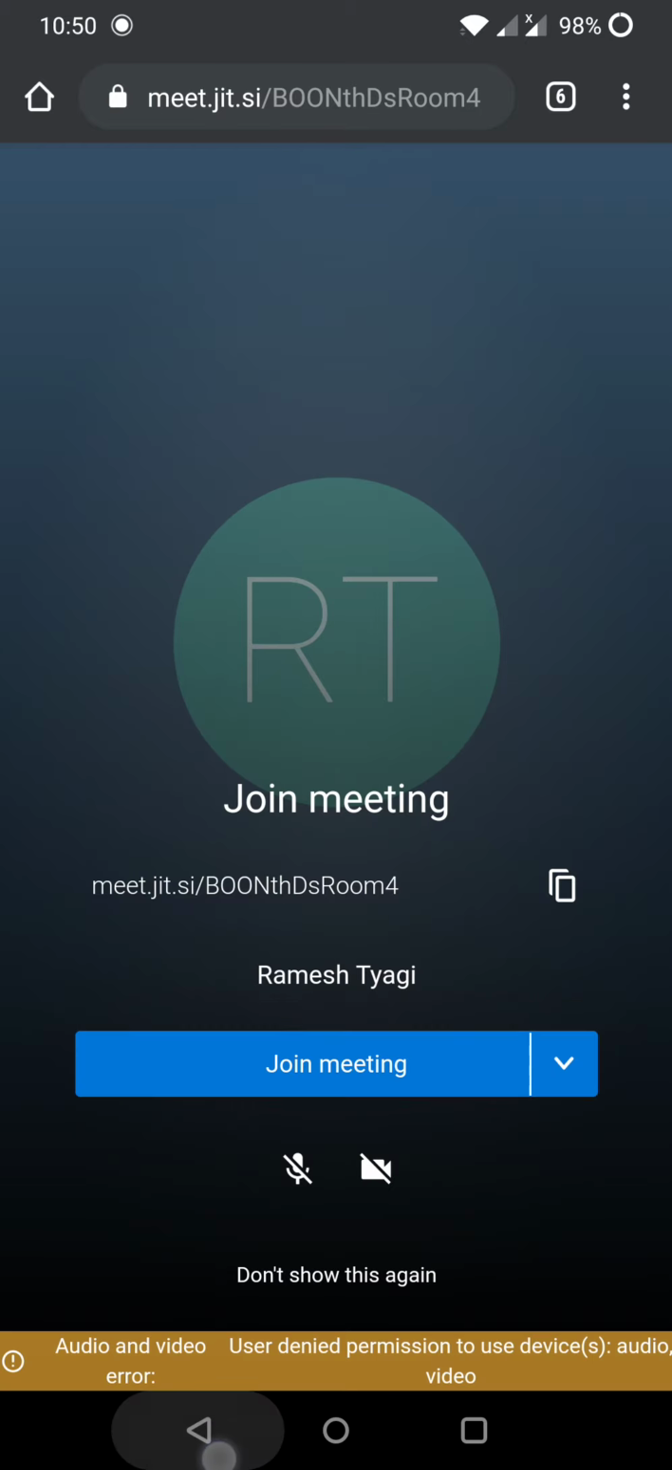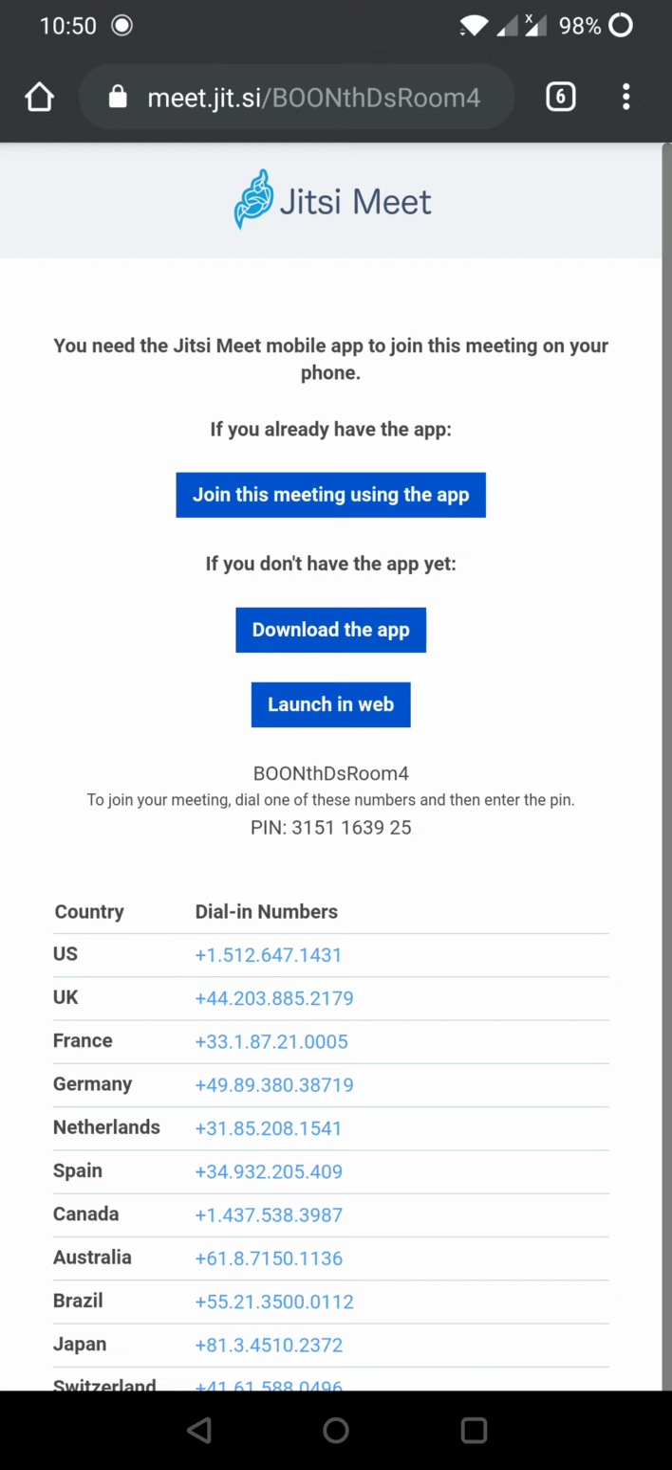Now the second way, and it is the most recommended way, is to have the app pre-installed before the meeting. Since all of you are opting for online education and online live classes, it is safe to assume that your network bandwidth is good enough to facilitate you to download the app. So we download the app using the second option. If you don't have the app yet, click on download the app,